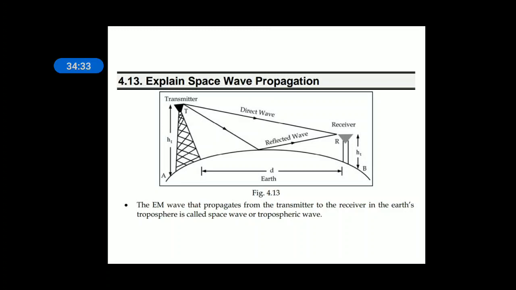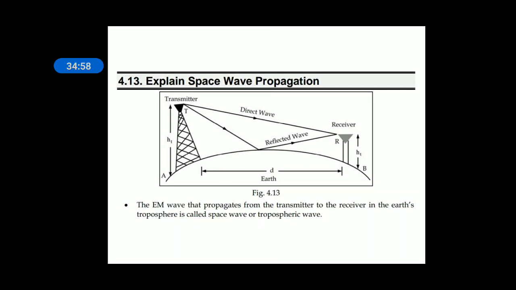In ionospheric propagation, the ionosphere acts like a reflector and reflects back the EM wave, so it is something like indirect communication. The EM waves are transmitted towards the ionosphere, not towards the receiver.